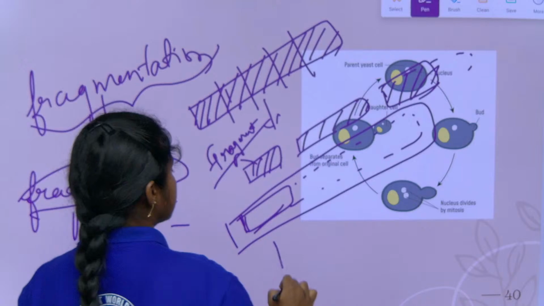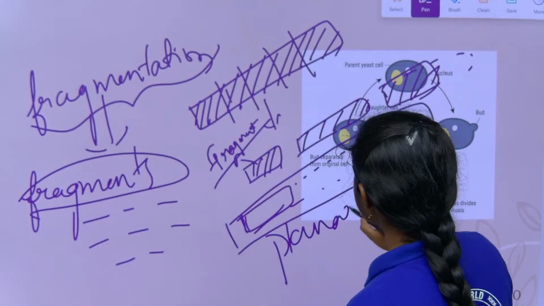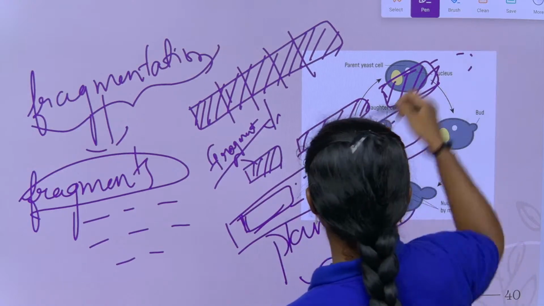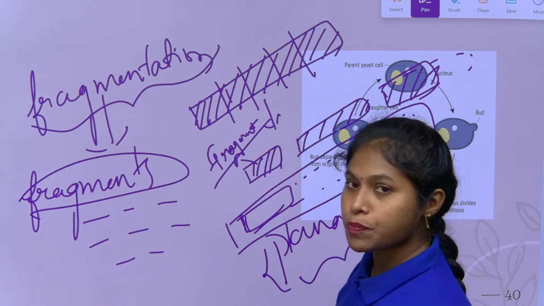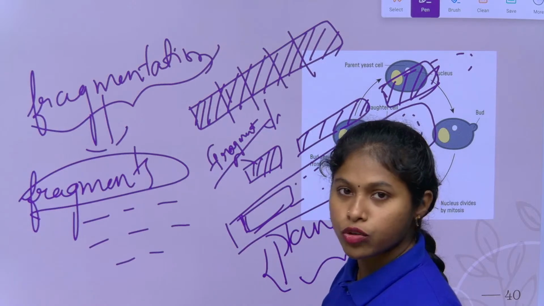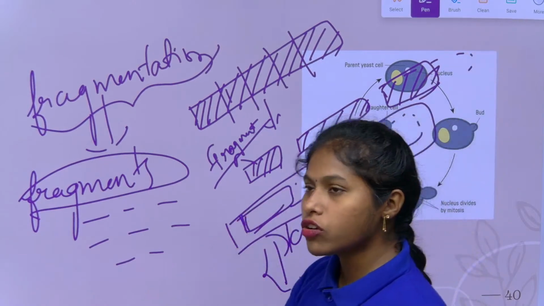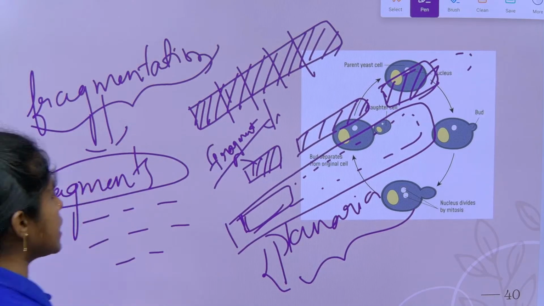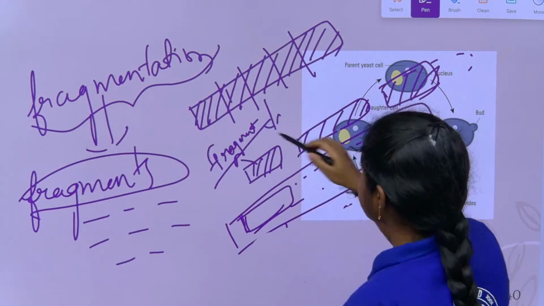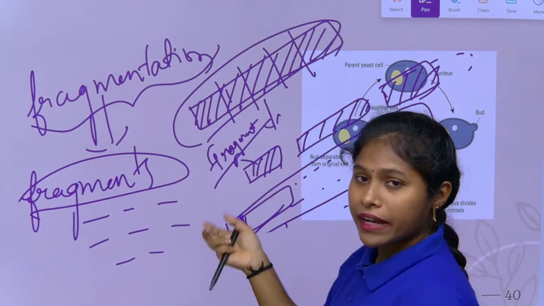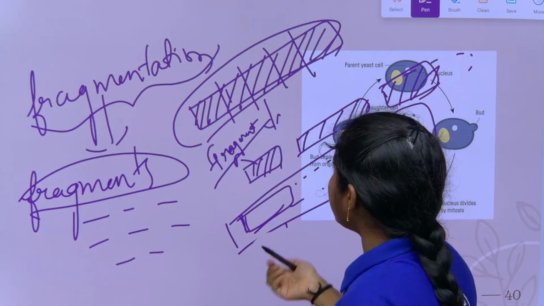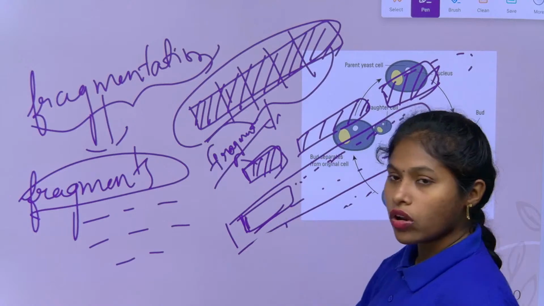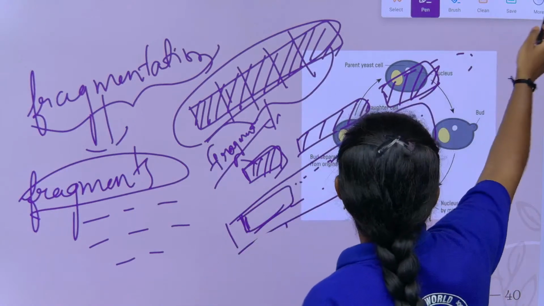In planaria and Spirogyra also, we can see this type of fragmentation. These are not fungi, children; planaria and Spirogyra do not come under the group of fungi, but I am saying it for the sake of example. Fragmentation is when an organism breaks into pieces, by external environment conditions or by itself, and each piece can regenerate the whole organism. That is what is meant by fragmentation.